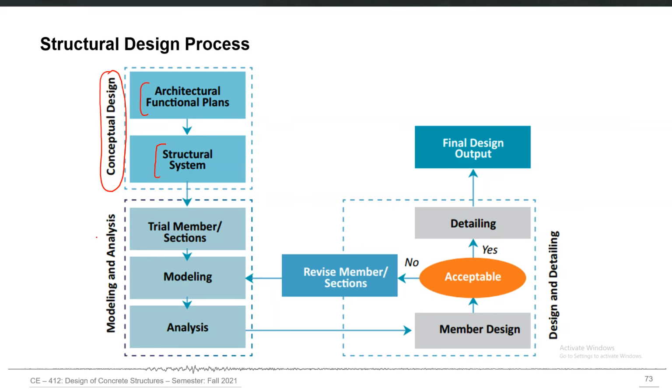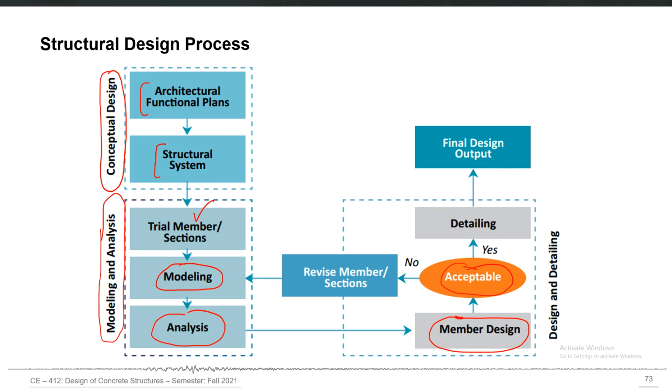Then the modeling and analysis phase requires you to come up with trial member sections, because the overall geometry is already given by the architect. But now you have to come up with trial sections which you think will be adequate for this first trial geometry. You model those cross sections, you model that complete geometry, and then you analyze by applying different loads, and the analysis results are used to perform the member level design: beams, columns, footings, slab. If that design output is acceptable, you go for detailing.